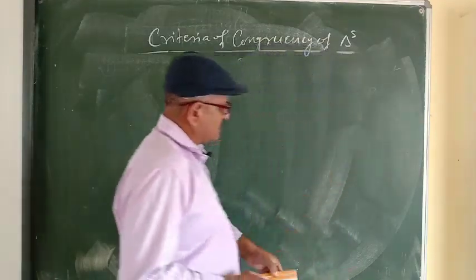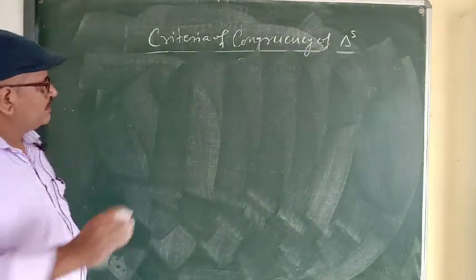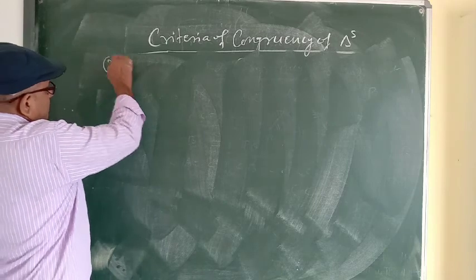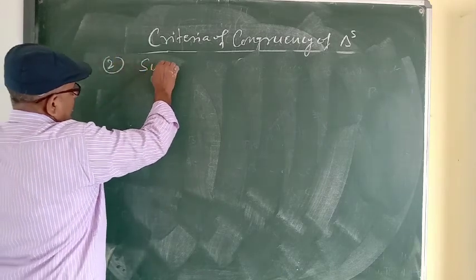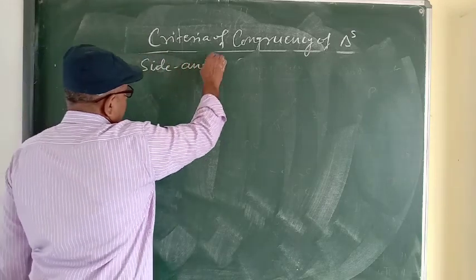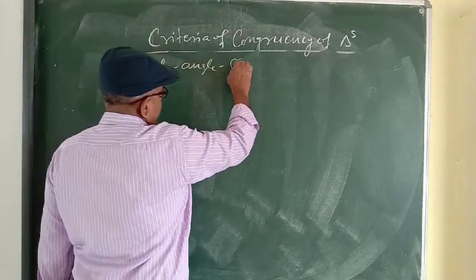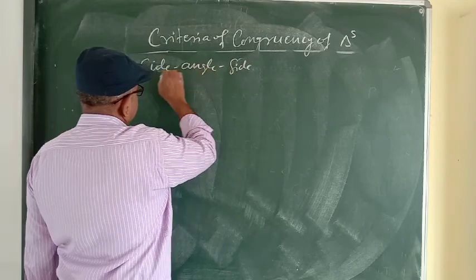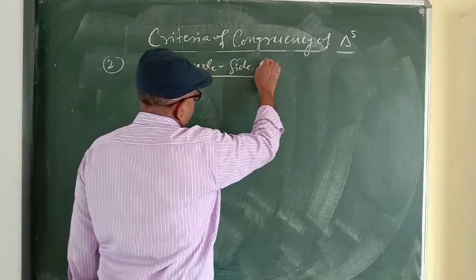See the next congruency. Second one, side angle side. Side angle side congruency.